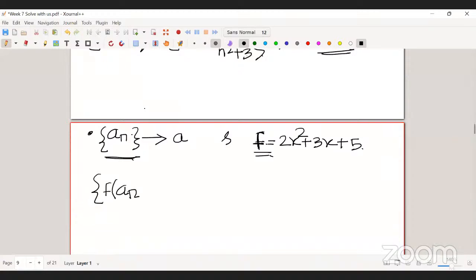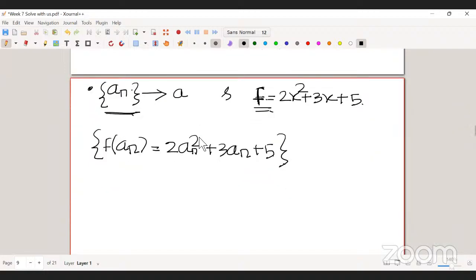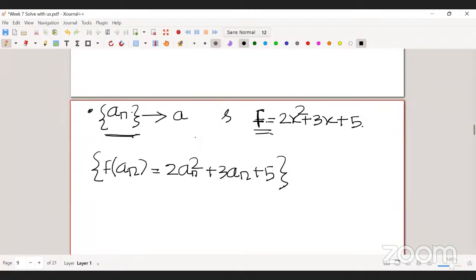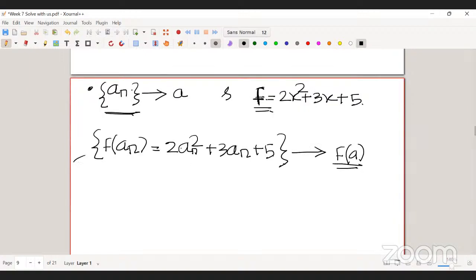I have a new sequence. What is that? f of a_n. And what is f of n? f of n is nothing but 2n square plus 3an plus 5. And this property says the limit of this new sequence is nothing but f of a. As you can see, this is a completely new sequence.